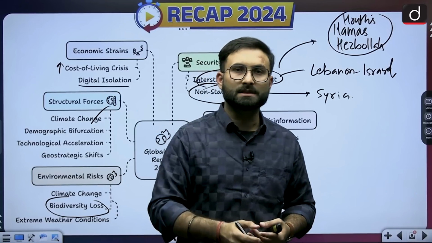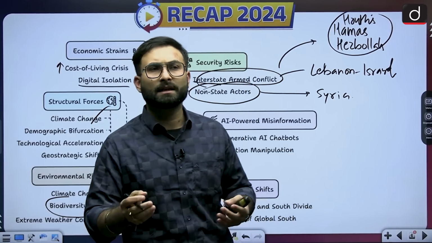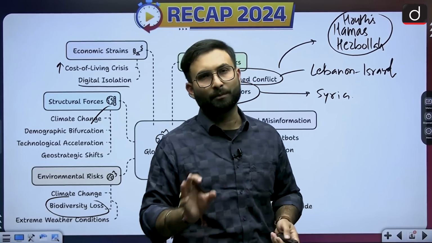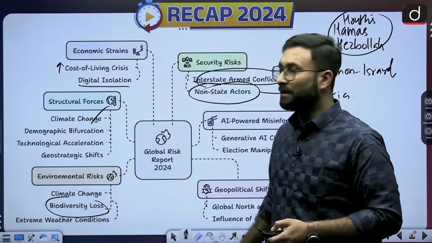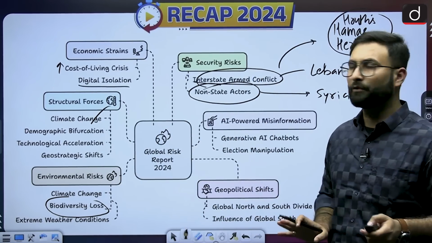And when we are talking about the recent incidents in Syria, other than that, in Bangladesh, we are witnessing various turmoils. So that is geopolitical shifts. Now this is about the global risk report. Now we can move further.